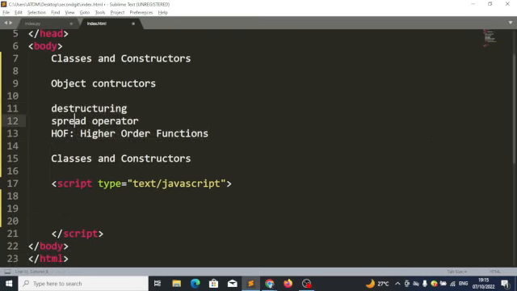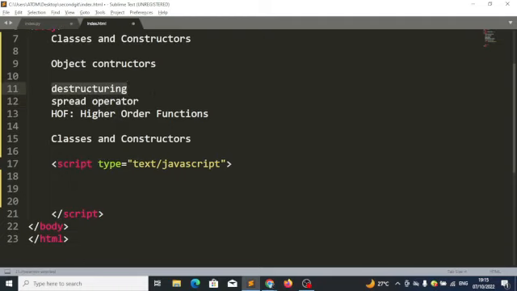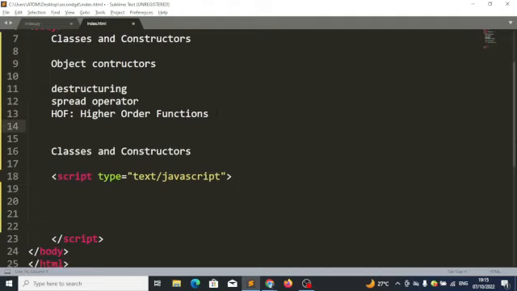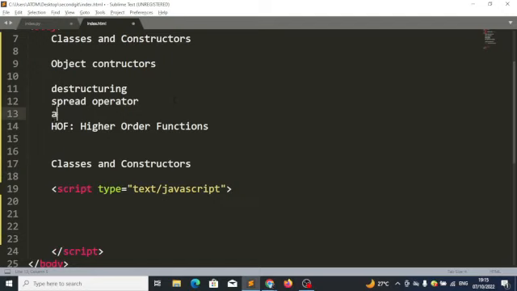Destructuring, spread operator. If there's any other thing, I can even go to the textbook and see any other thing that I'm yet to write out here. But let's look at destructuring and let's see what it does. Like I said, the essence of ES6. Oh, arrow functions. Yes, we also do arrow functions after this.